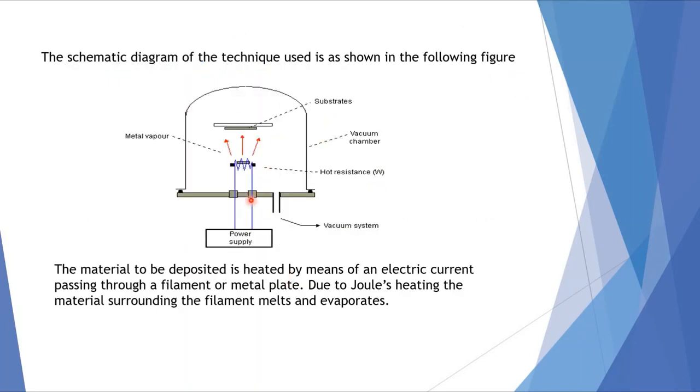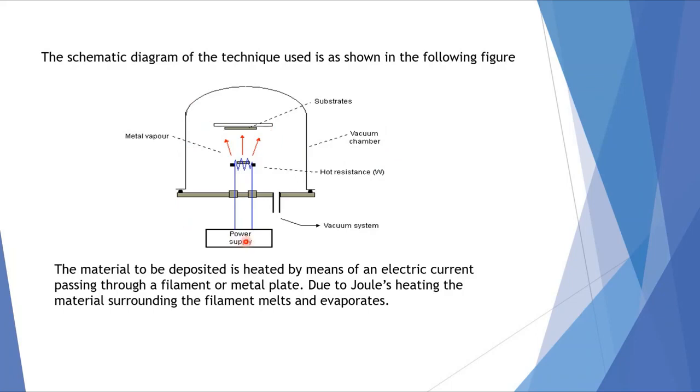So this is the apparatus used for this method. Here you find a power supply and here the wolfram, the material to be deposited, in the form of a tungsten filament. It is a metal and it is connected to a power supply, and here the vacuum system is on. So we can reduce the pressure to the order of 10 to the power of minus 6 to 10 to the power of minus 5 torr. And this is the substrate, the substrate on which the thin film is formed. The arrows indicate the metal vapor direction, and the vacuum chamber is taken here.